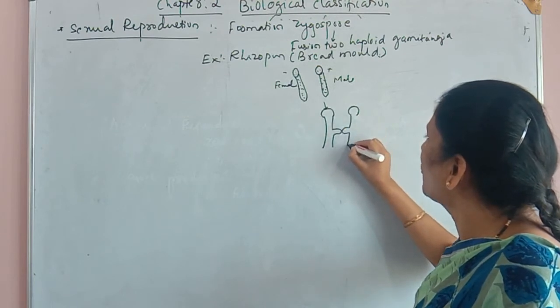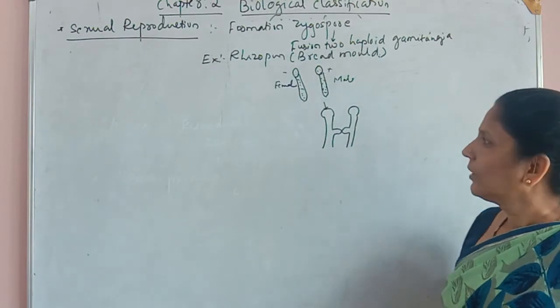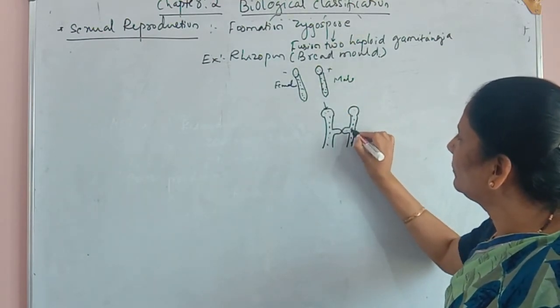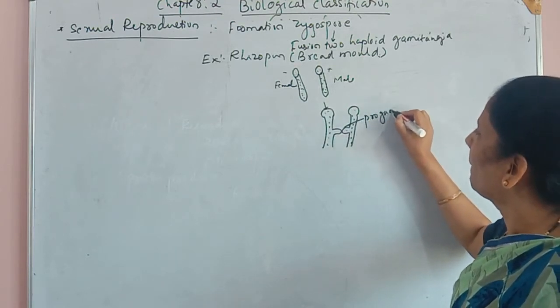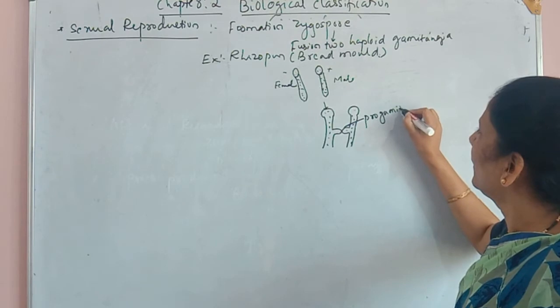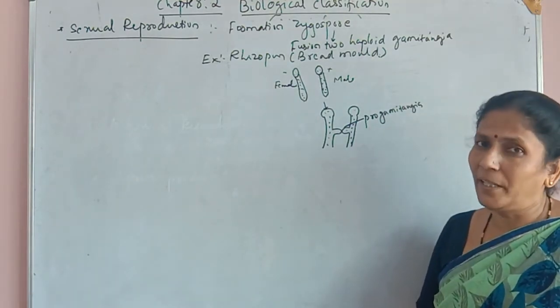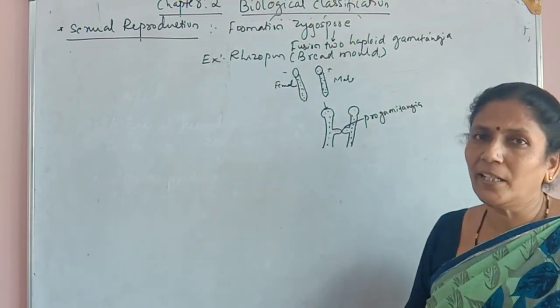They produce an outgrowth at the same point. These outgrowths are called the progametangia, which also have cytoplasm and cenocytic nuclei.